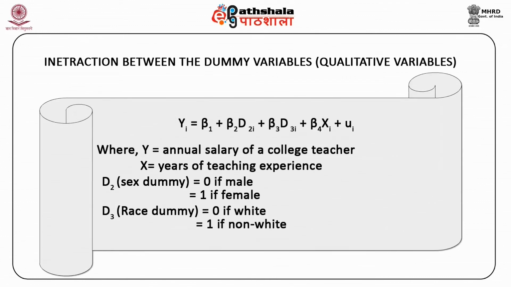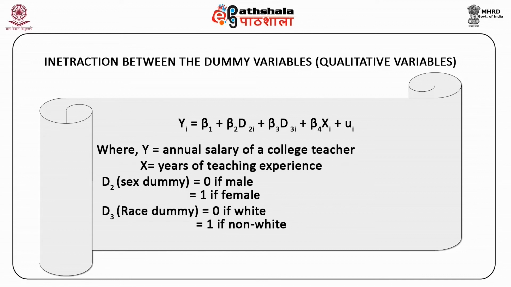Yi is equal to beta 1 plus beta 2 D2i plus beta 3 D3i plus beta 4 Xi plus mu i, where Y is equal to annual salary of a college teacher, X is equal to years of teaching experience, D2 is the sex or gender dummy and is equal to 0 if male, 1 if female, and D3 is the race dummy, equal to 0 if white, 1 if non-white.